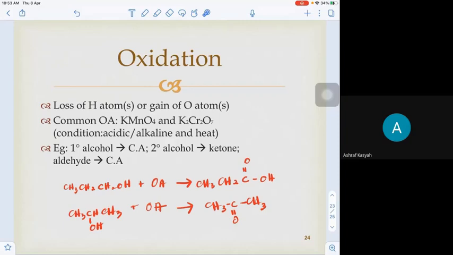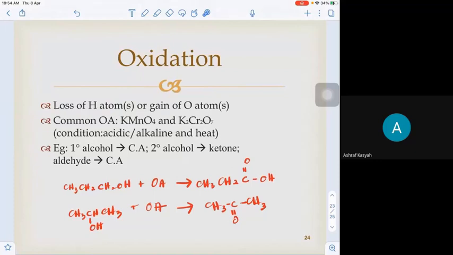Any addition of oxygen? No. They lost hydrogen. They lost two hydrogen. The oxygen is the same, but the number of hydrogen is reduced. It's less than before. It lost two hydrogen. So that's the criteria of the oxidation.